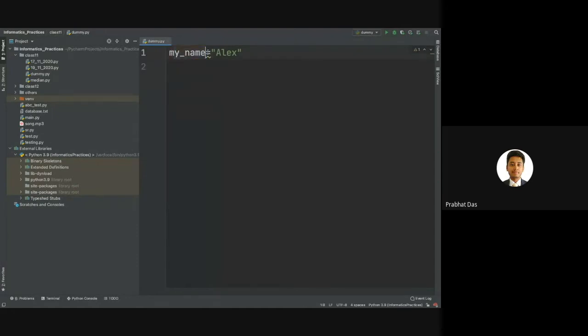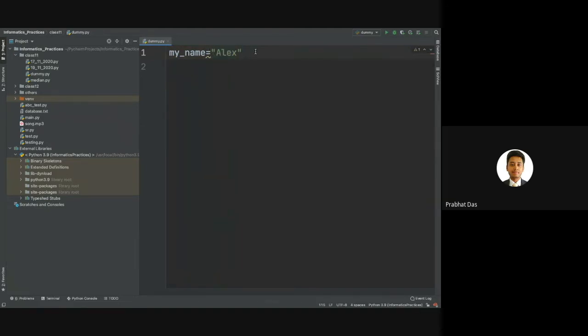By default, Python didn't have any reserved meaning for this variable my underscore name. The moment we give some meaning or definition to this particular word, we call that word or object an identifier. Here we have given a meaning to this user defined word, my underscore name, and it is storing the value Alex.